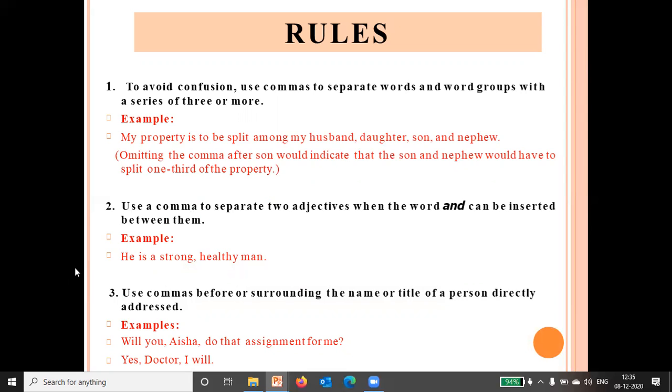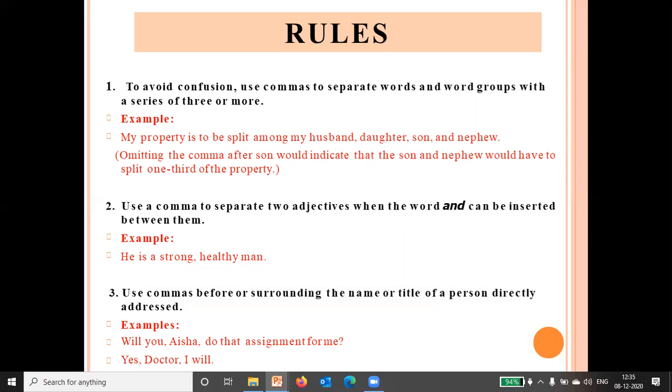Second, use a comma to separate two adjectives when the word and can be inserted between them. So here you can see two adjectives are given. He is a strong and healthy man. So instead of writing strong and healthy, we can put a comma between strong and healthy: He is a strong, healthy man.